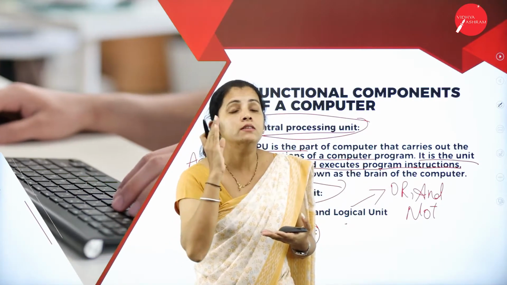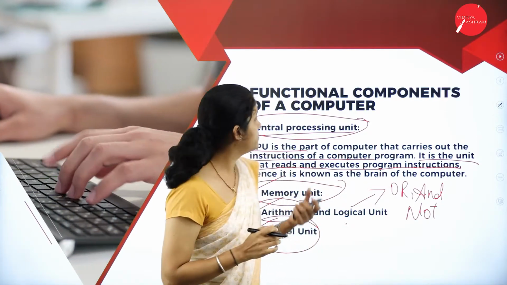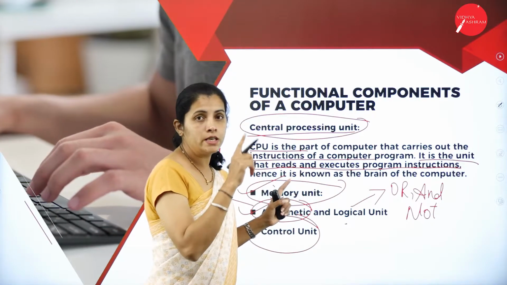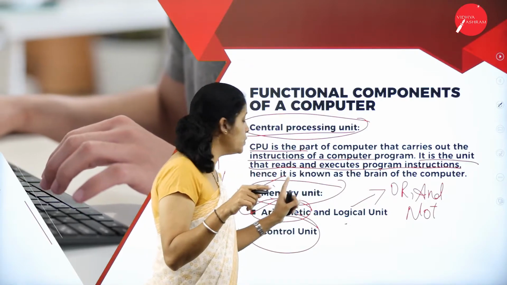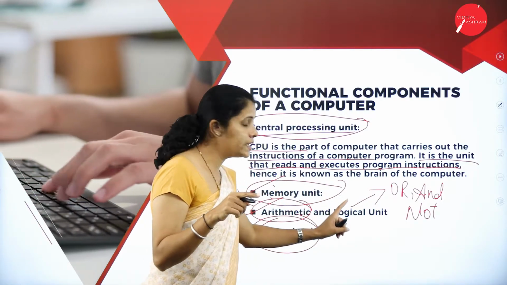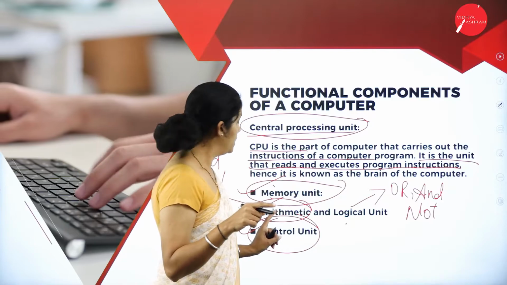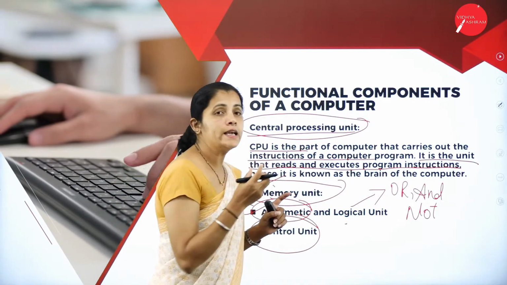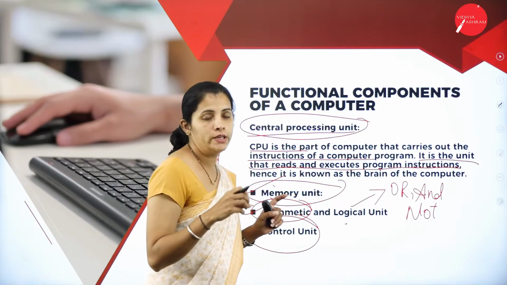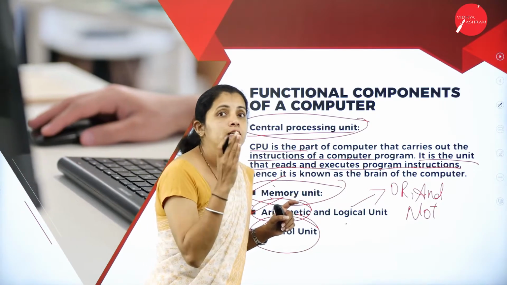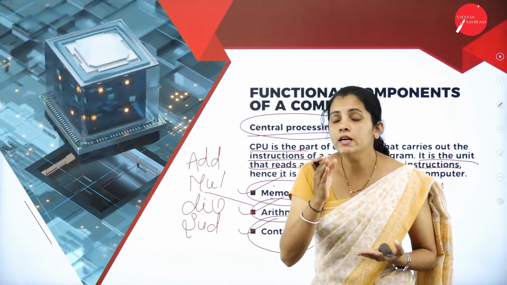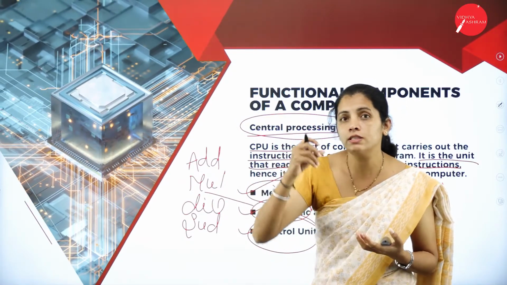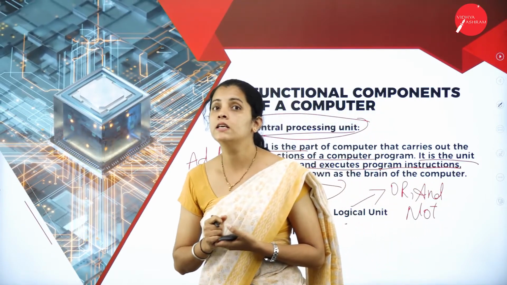So the central processing unit is further classified into the memory unit. That means the CPU includes the memory unit, the arithmetic and logic unit, and the control unit. The CPU is responsible for executing and processing all the data as well as instructions.